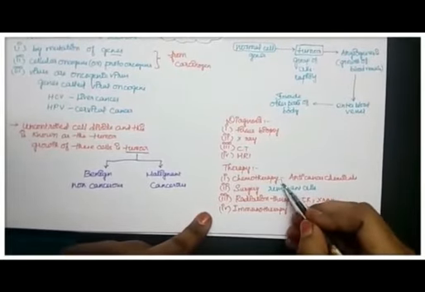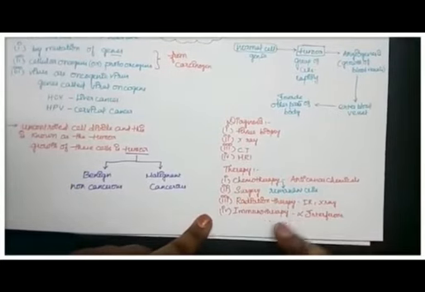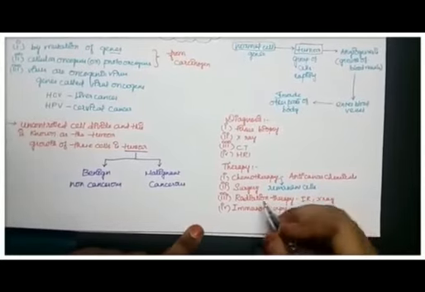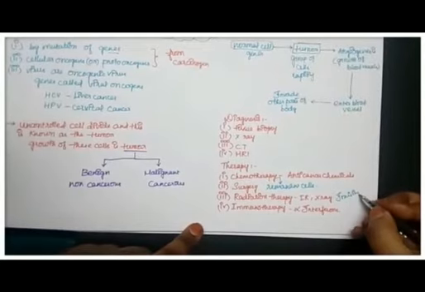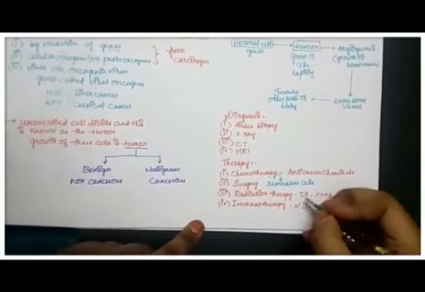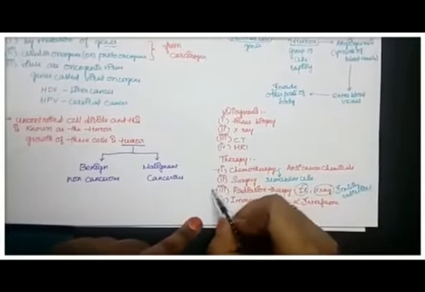So a person who has undergone surgery should also go through chemotherapy. Next is radiation therapy. Radiation therapy takes place with the help of ionizing radiation, and these ionizing radiations are infrared rays and X-rays. This chemotherapy and radiotherapy are highly dangerous.